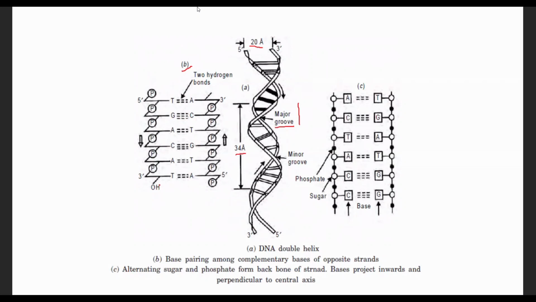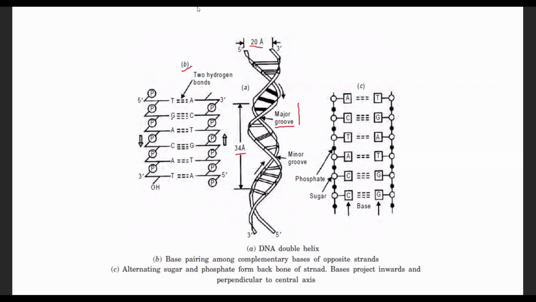So if you know the sequence of one strand of DNA, then automatically we can estimate the other strand's base sequence. The base sequence can be written based on the sequence of the first strand. So they are complementary to each other. If there is thymine on this strand, there is adenine on the other strand.